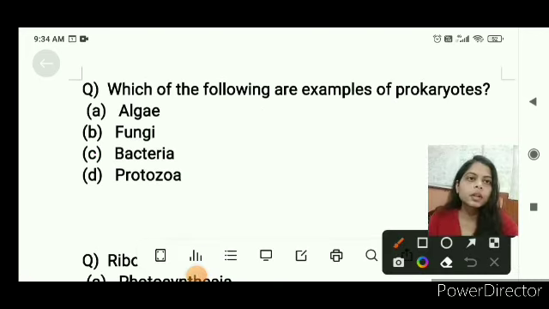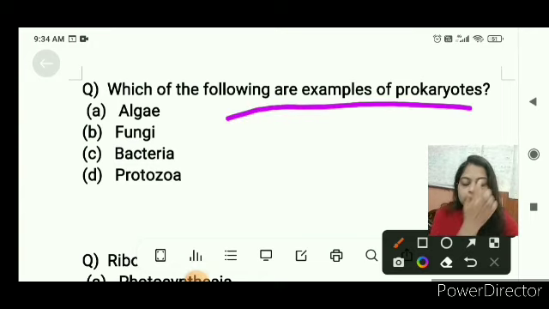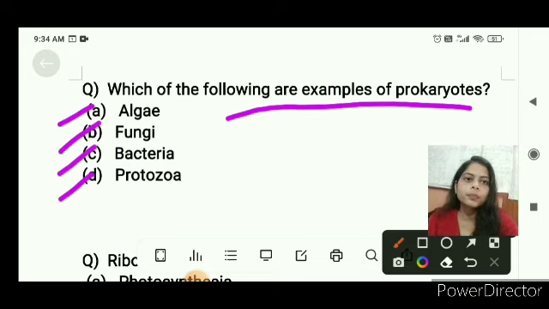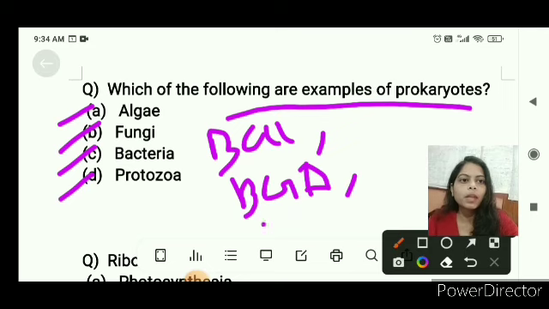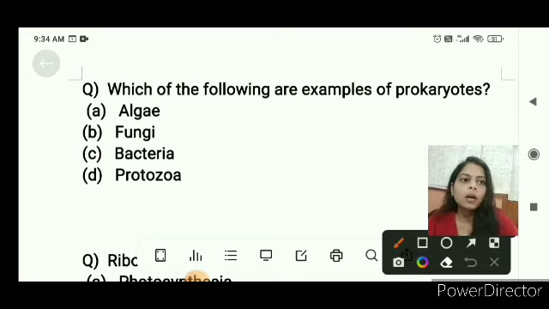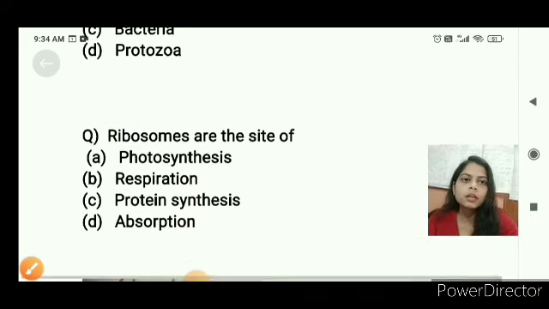The next question is, which of the following is an example of prokaryotes? Algae, fungi, bacteria, protozoa. We know that the examples of prokaryotes are bacteria, blue-green algae and mycoplasma. So here bacteria is the correct answer, because algae, protozoa and fungi are eukaryotes.